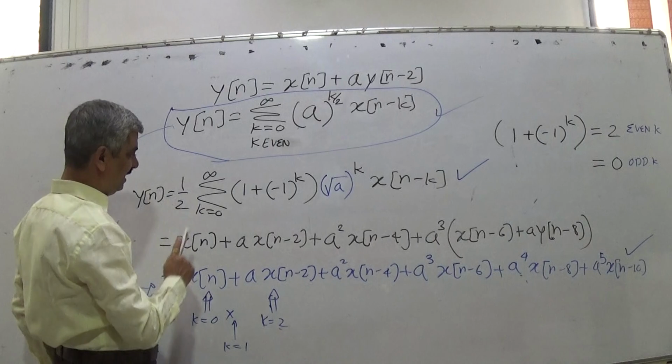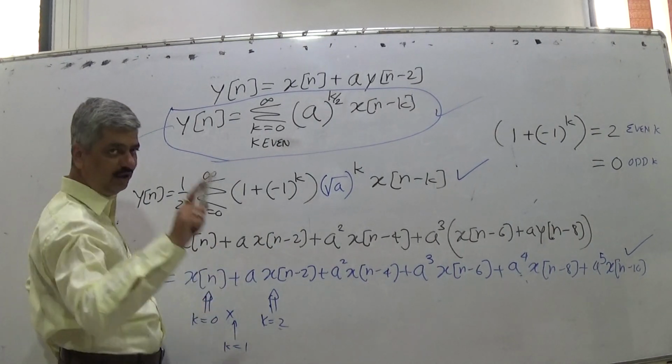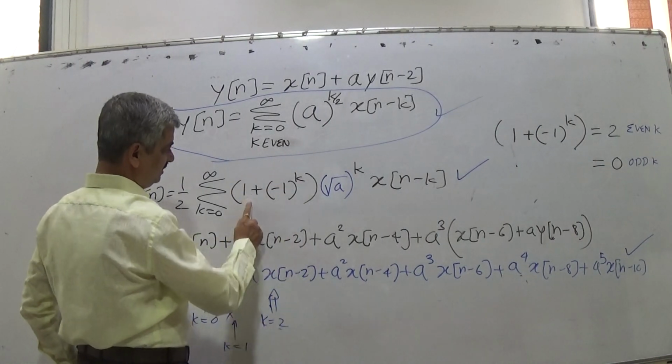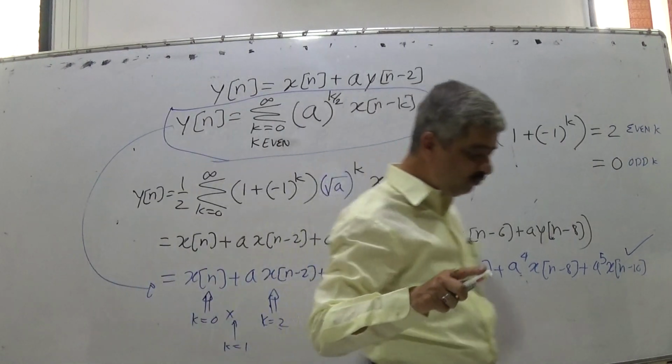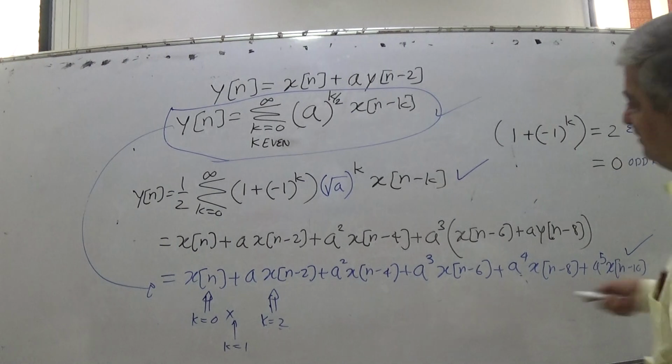So for k equal to 0, it is xn. For k equal to 1, the term disappears. For k equal to 2, this is 2, this is half, so the product is 1. Root a raised to 2 is a. So this is a.